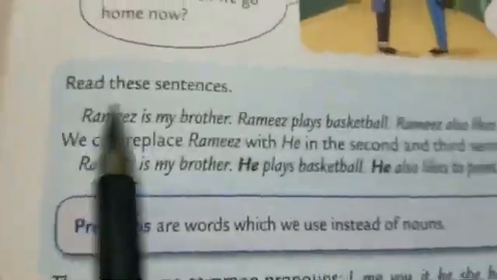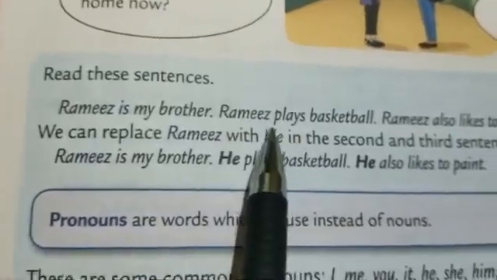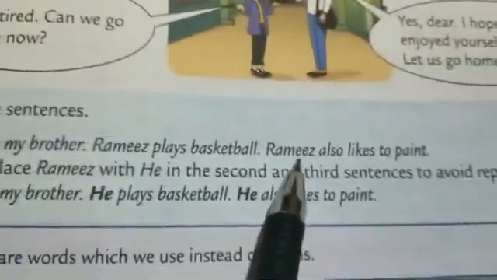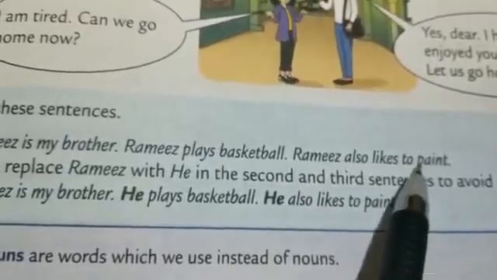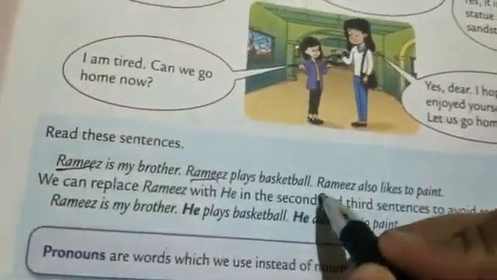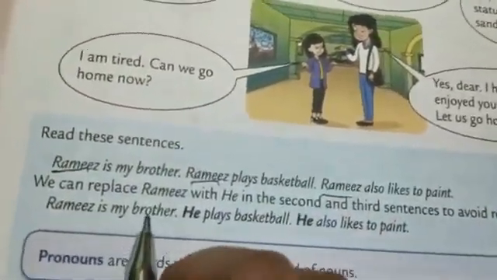See these sentences. Ramesh is my brother. Ramesh plays basketball. Ramesh also likes to paint. Here Ramesh is repeated 3 times.